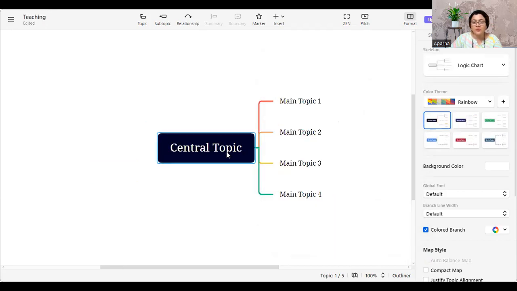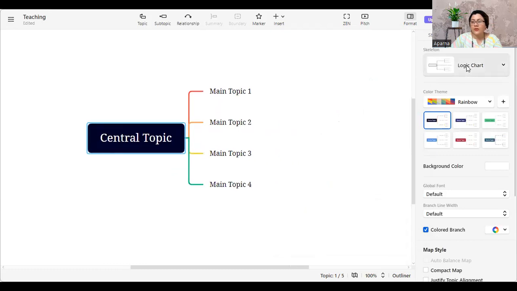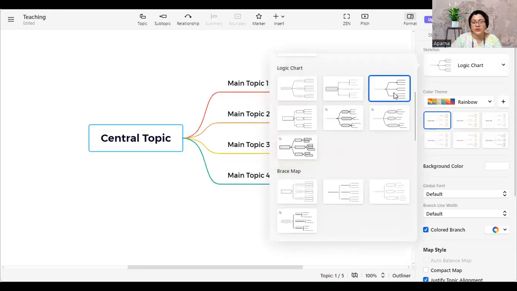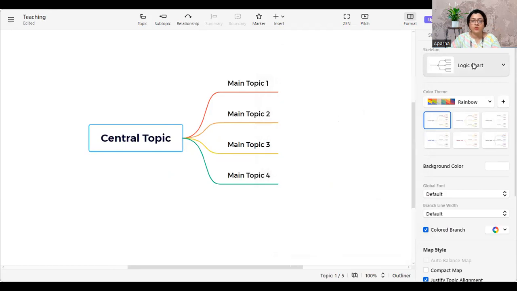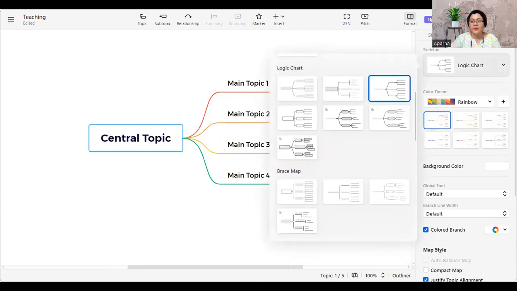Now, these logic maps look like this, right? You can choose the second one, the first one looks like this, the third one looks like this. Any of these three you can choose when you are a beginner. As you start growing further, depending on your choice, you can choose any of the others from the logic chart, or maybe from the other maps that they have.